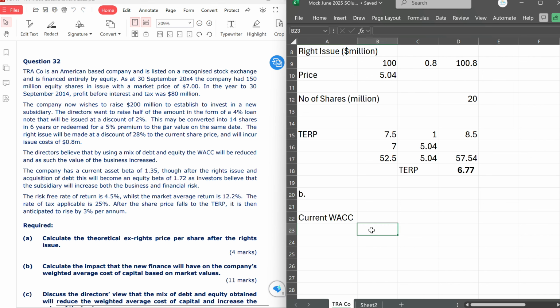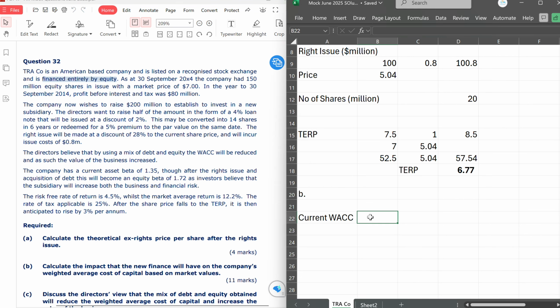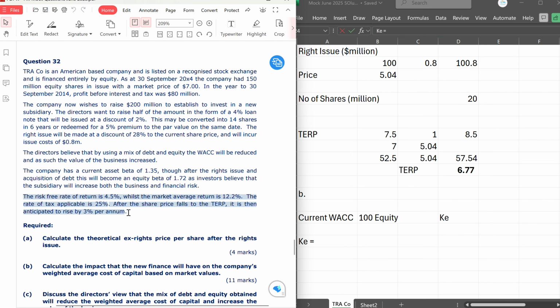So for the current WACC, what the question has told us is that currently, this company is financed entirely by equity. And if you are 100% equity, then your WACC is equal to the cost of equity. So our WACC will be equal to KE. So it's KE that we'll just calculate for the current WACC. And to know KE, we need to use the CAPM from the information we have here.